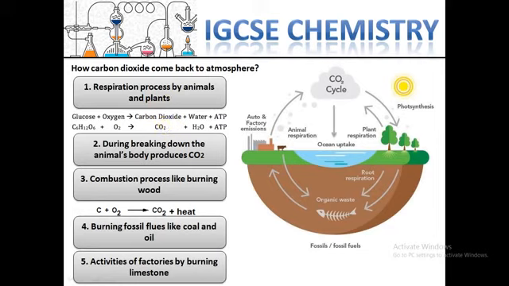Photosynthesis only happens in plants, but respiration can be done by both plants and animals, humans also. For respiration, we use the oxygen in the atmosphere, and we are burning glucose or another type of sugar.